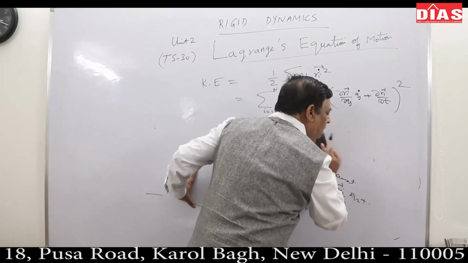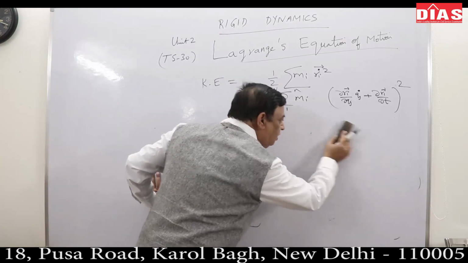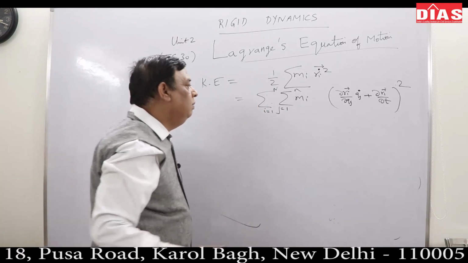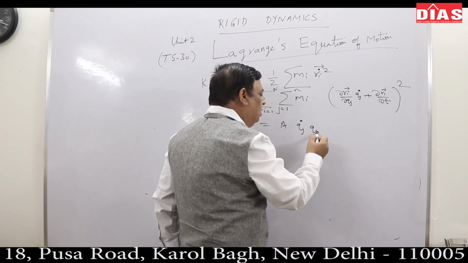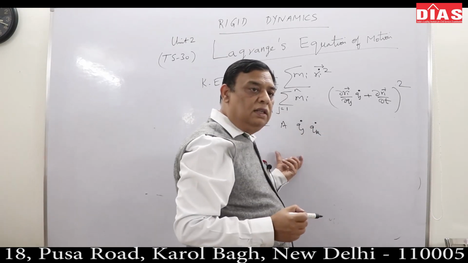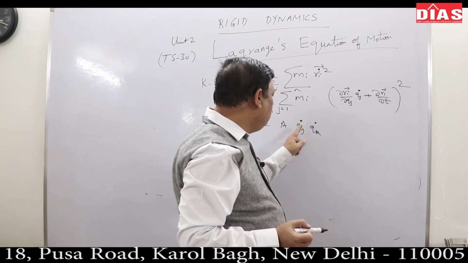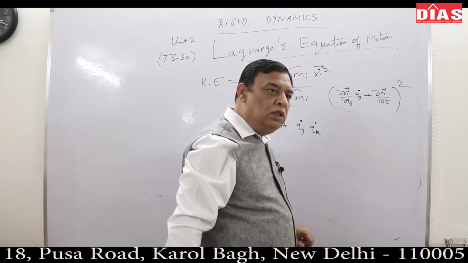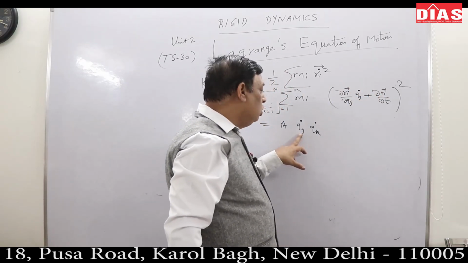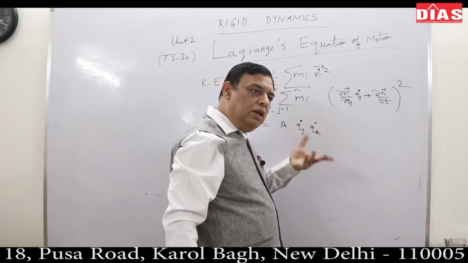This term can be written as a quadratic function of velocity. This can be written as a qj dot qk dot, with dummy variables I have introduced. J will go from 1 to small n, and k will also go from 1 to small n: q1 dot q2 dot, q2 dot q3 dot, q1 dot square, q2 dot square.